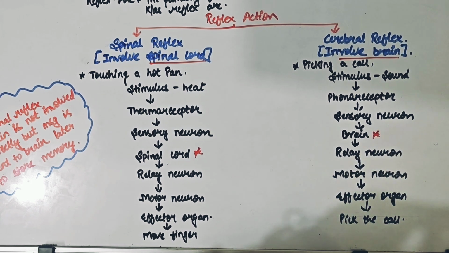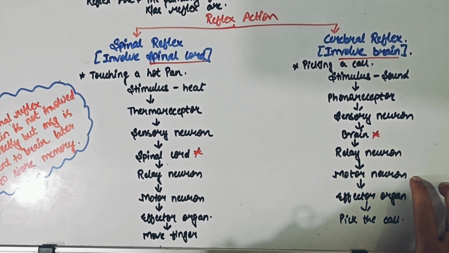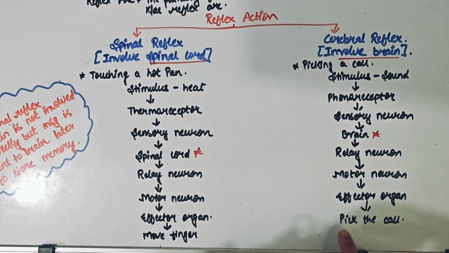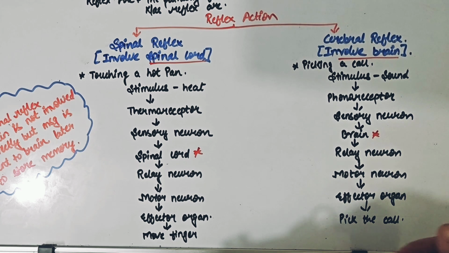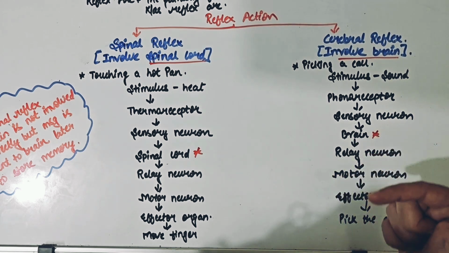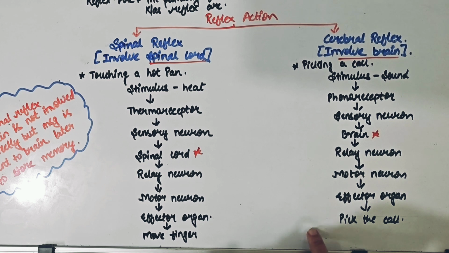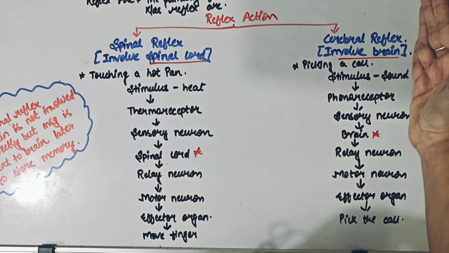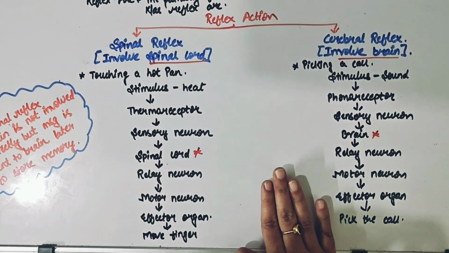Then with the help of relay neurons, through the motor neurons to the effector organs, the action will be completed. In case you take a choice to pick the call, what will you do? The information will go to the hand, and your hand will swipe the green button and you will pick the call. So here the situation difference is what I think you guys can understand.